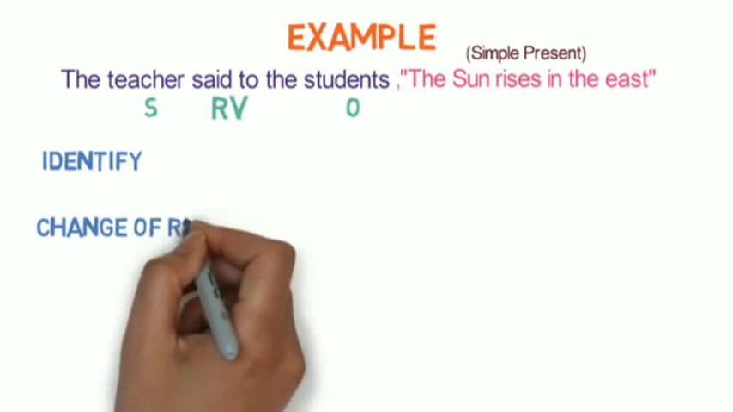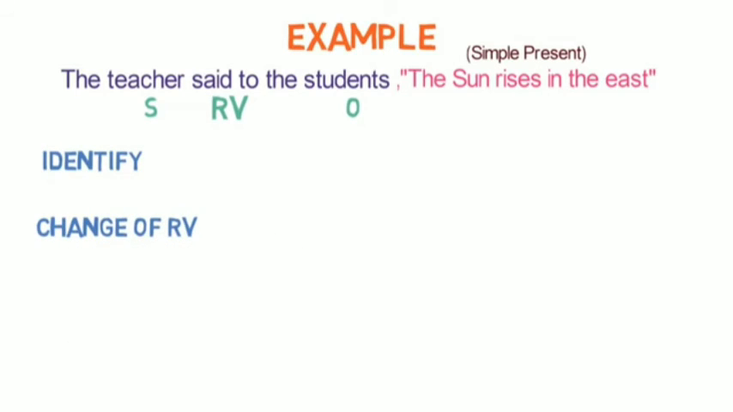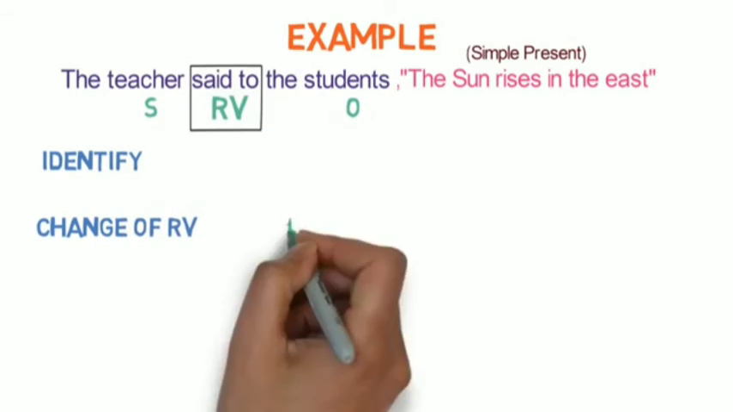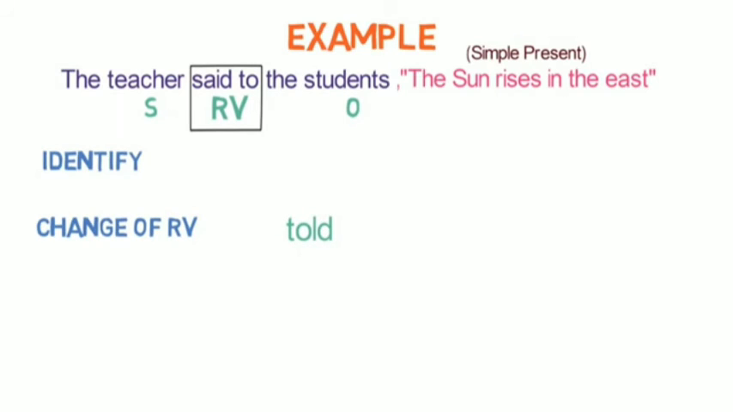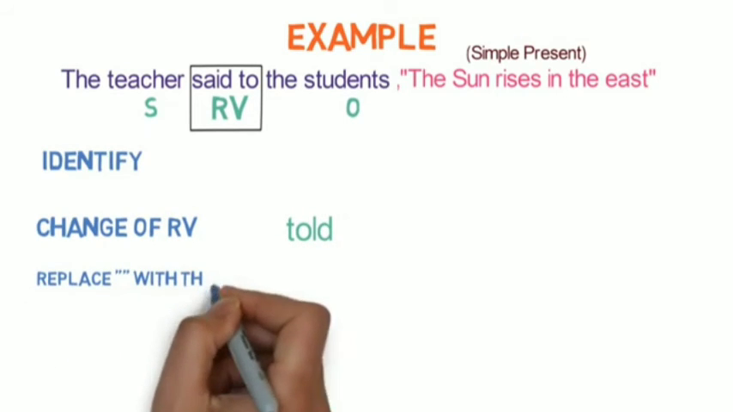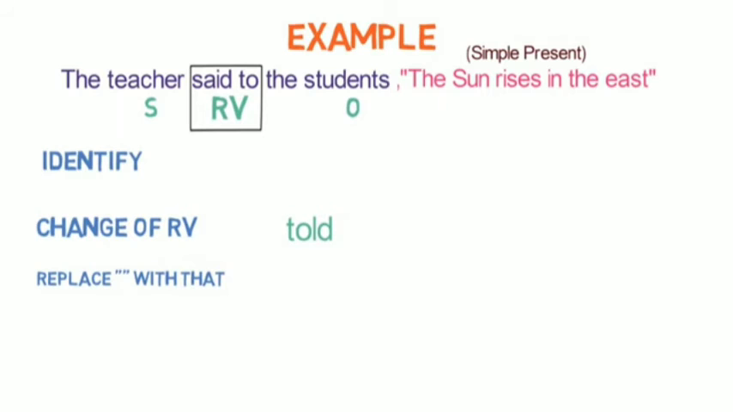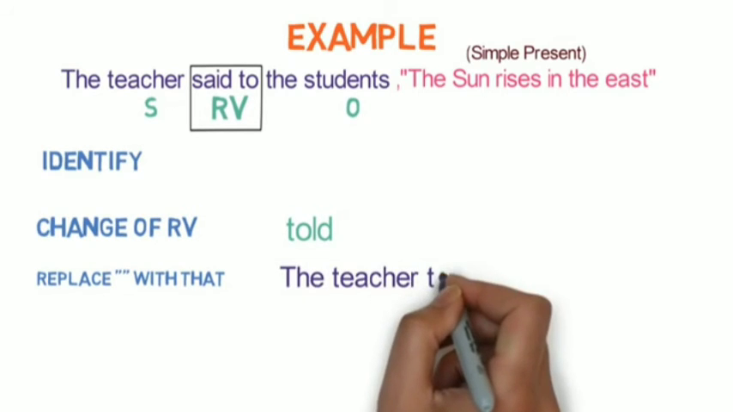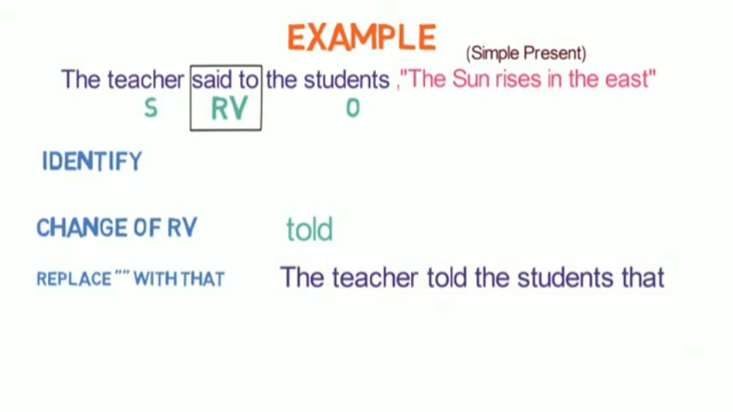Second step is the change of reporting verb. As per the workflow we studied, said to will be converted to told. Third step is to replace inverted comma with that. So the sentence will become like this: The teacher told the students that. Fourth step is change of pronoun. Here it won't come into the picture as there is no pronoun.